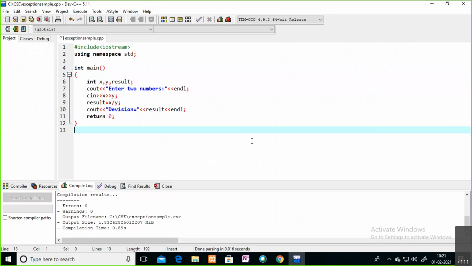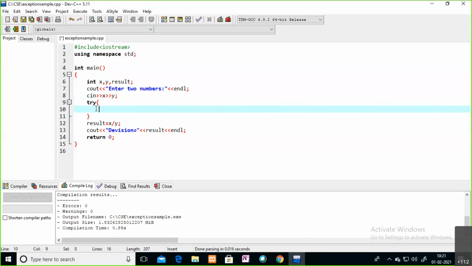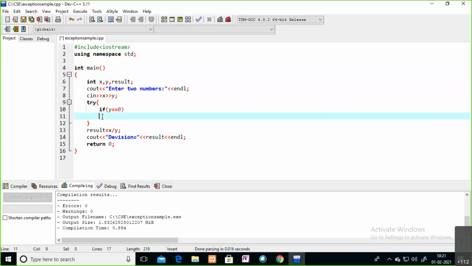Roughly I will explain. We don't have much time, but try to understand. This is the situation: if I enter y as 0, it is going to raise an exception. In the previous example, your program terminated abnormally. See what I'm doing. I'm going to write a try block, and inside this try block I'm writing one condition: if y equals 0.